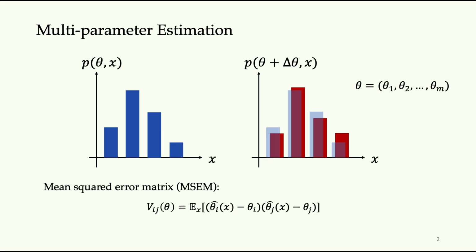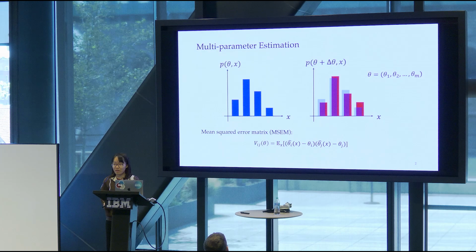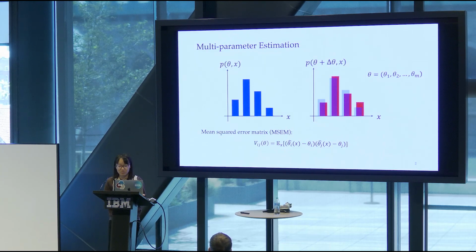So what do I mean by multi-parameter estimation? In this problem, we have a bunch of unknown parameters, which I denote by theta, in your system, either classical or quantum. And what you do is you perform a bunch of measurements, sampling from a classical probability distribution. And from that distribution, you try to infer the value of theta from the measurement data.